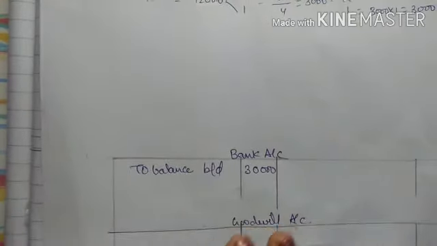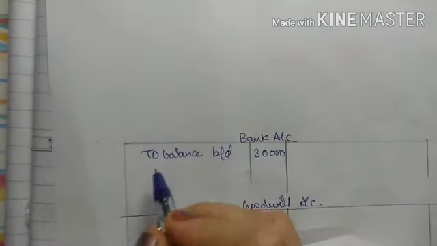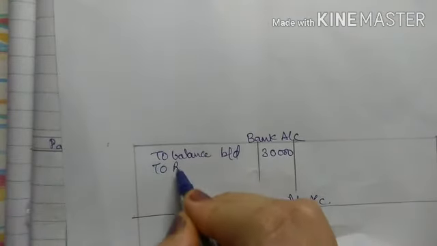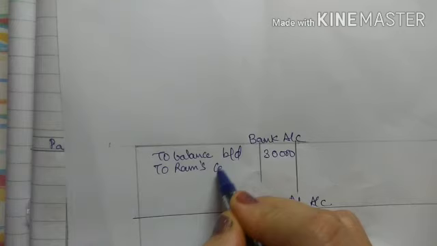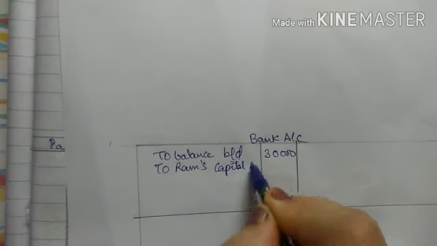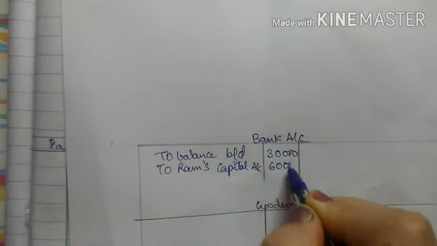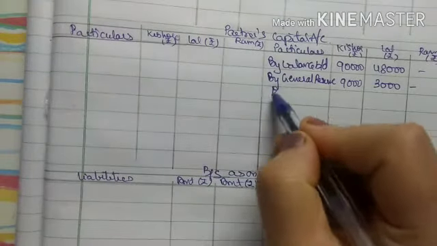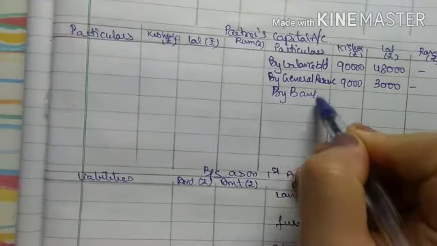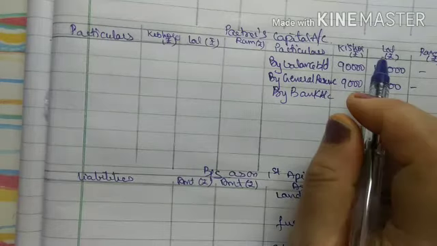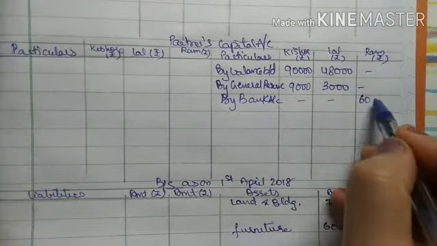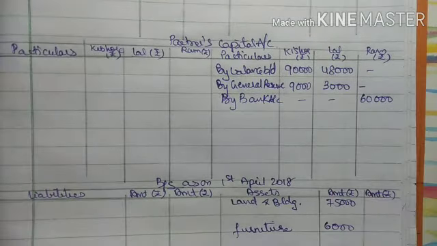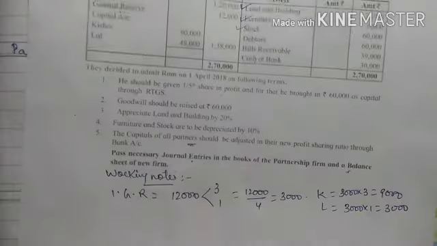So now the posting of this entry, bank account debit side, I will write to Ram's capital account 60,000. It is in bank debit side. So in partner's capital account, it will be in credit side by bank account in the column of Ram 60,000, right? So we have done with the first adjustment.